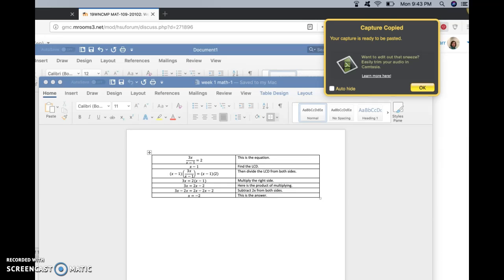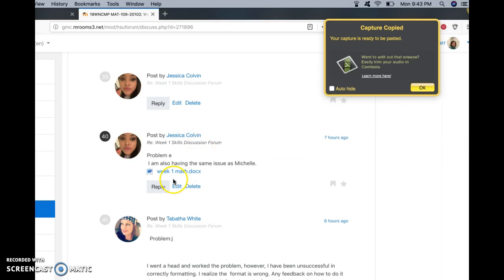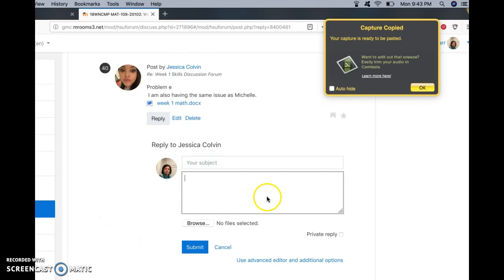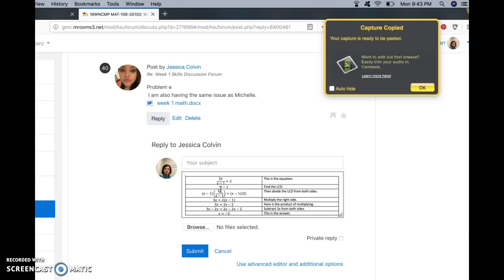Then I need to go back to the forum, and I'm going to do it as a reply to you. And I'm going to paste by using Control V or Command V depending on which machine you're in.